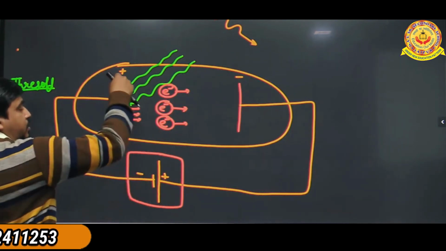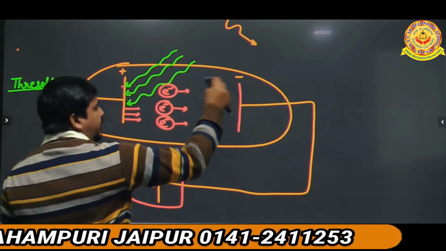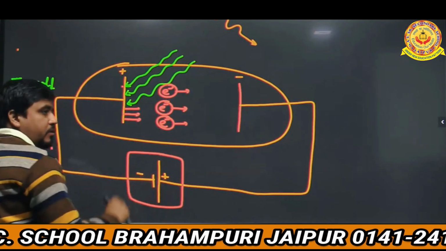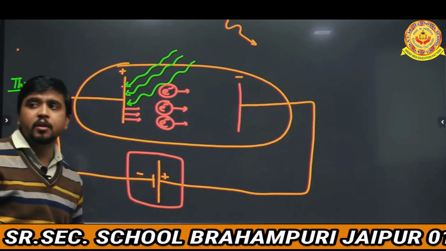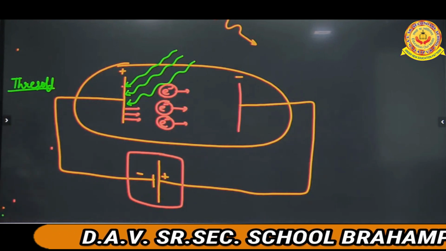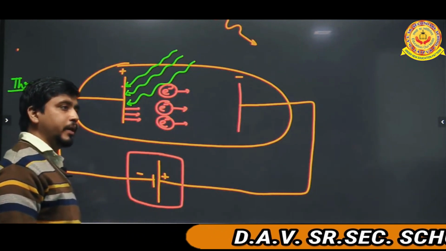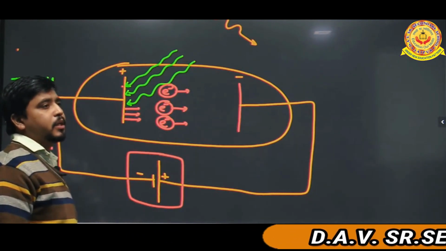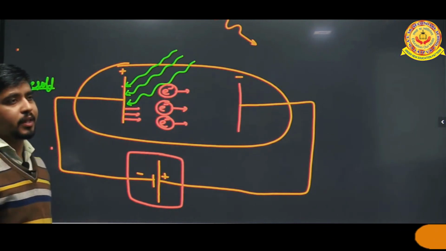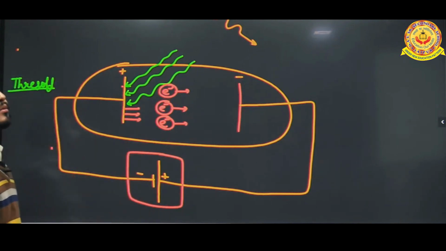When this plate behaves as negative and this behaves as positive, at that time this cell terminal will reverse. Now one more question will arise. How will the cell terminal reverse? Automatically? No. The cell terminals do not reverse automatically. We have to use one device to reverse the direction. We are using here a commutator.